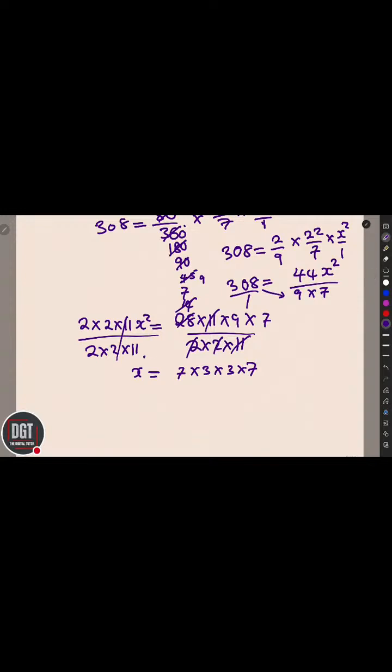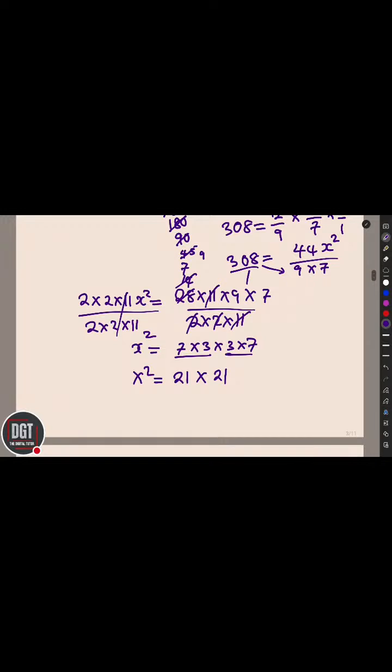Now look at this one. This is x square. So x square is equal to 7 times 3 is 21, multiplied by 7 times 3 is 21. Now, we are looking for the number. Square means the number that you can multiply by itself to give you the number. So here 21 is multiplying by itself.